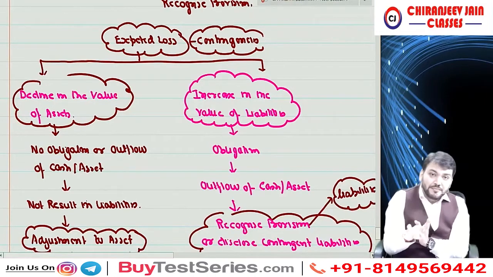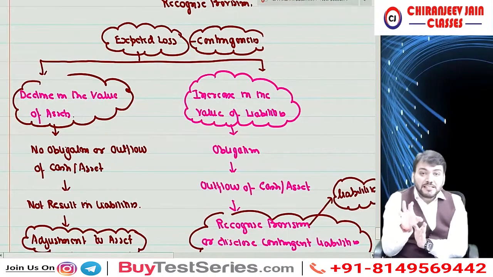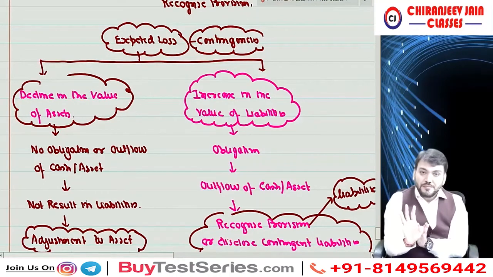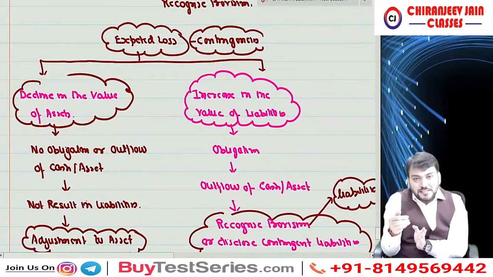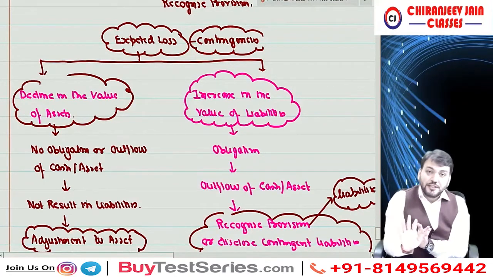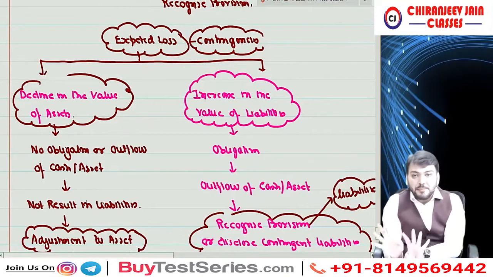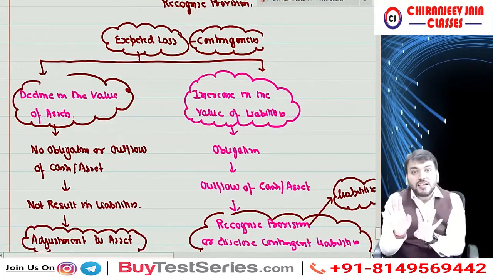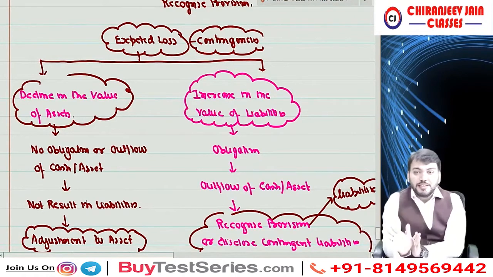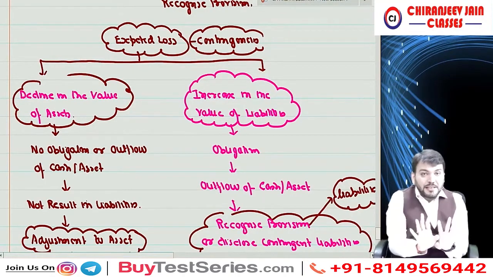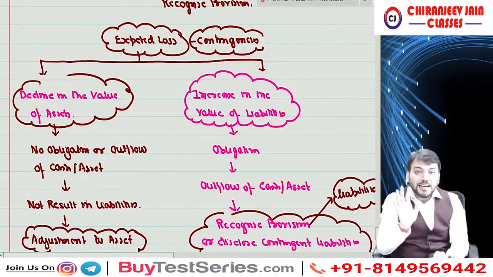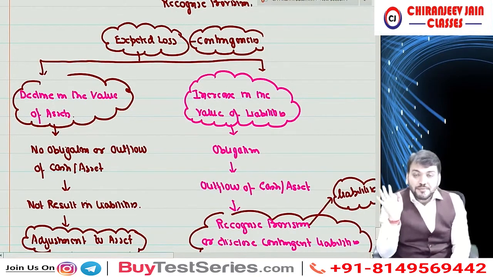So can I say, when we say Ind AS 37, we only consider obligation, means there must be some outflow of resource which will result in liabilities. Means provisions are liabilities, all the provisions are liability. Now the exact meaning till now we have not done, because we have not yet started Ind AS 37, correct?